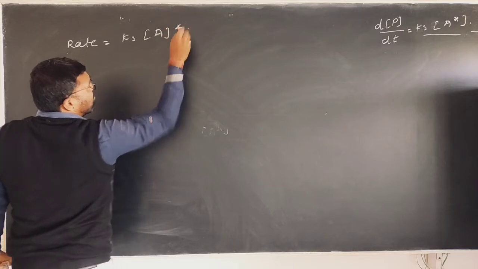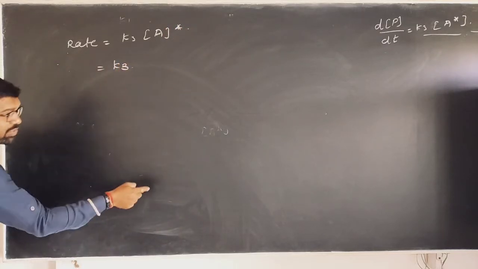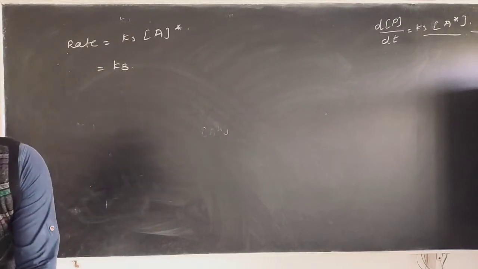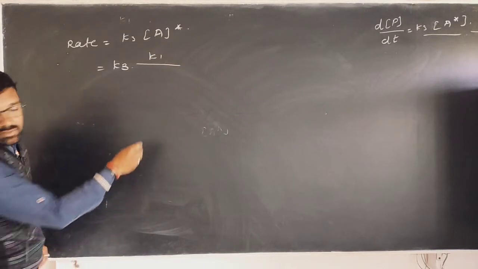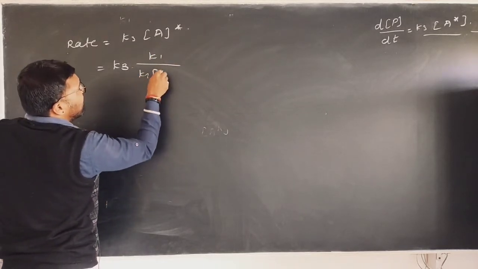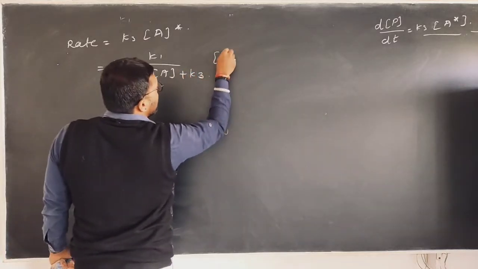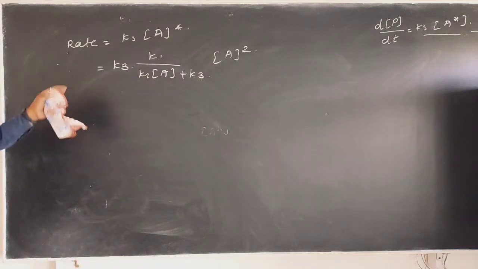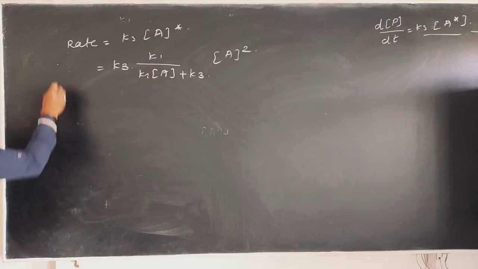This is our equation number 1. What is A star? According to equation number 2, A star is nothing but K1 upon K2 into A plus K3 into A square. This is equation number 1, and this is the rate of formation of product